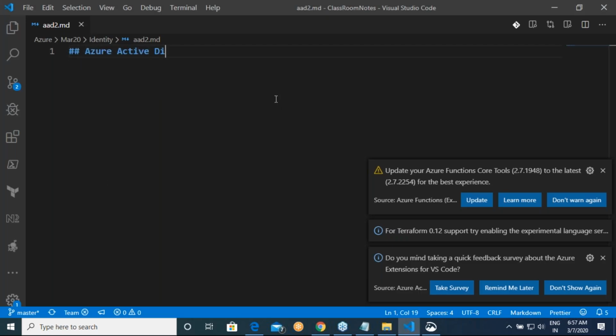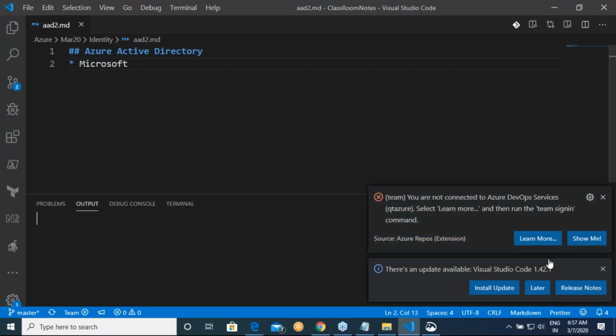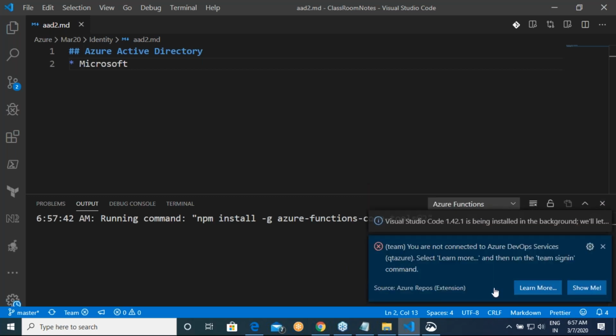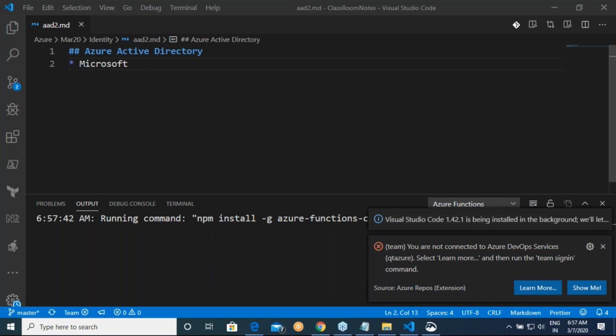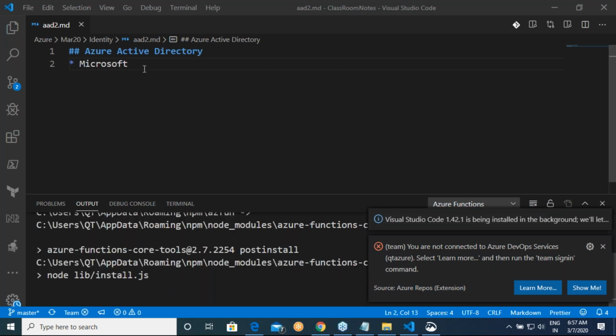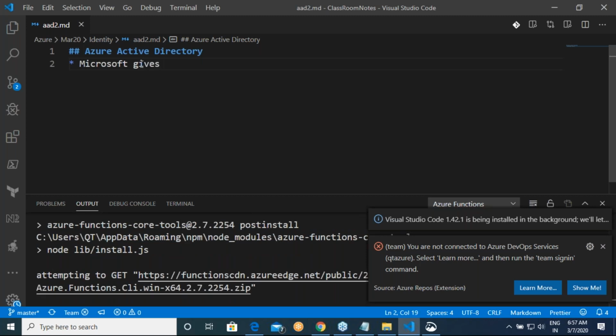Azure Active Directory. Microsoft gives two always free versions.